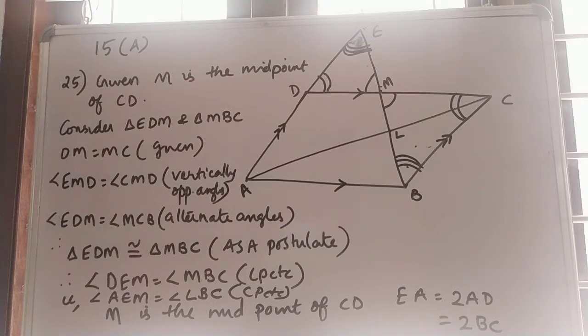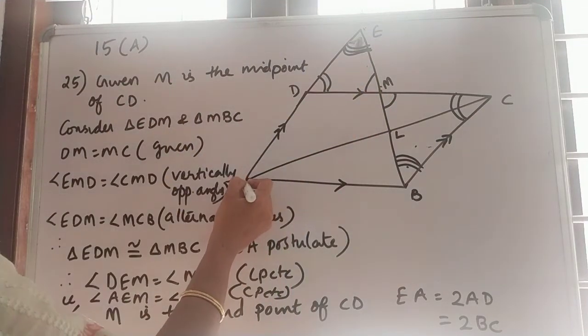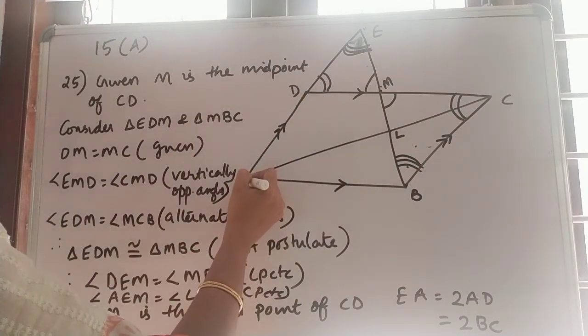Given ABCD is a parallelogram. So opposite sides of a parallelogram are equal. So we can write AD is equal to BC. Since M is the midpoint of CD, and CD is parallel to AB, EA will be equal to 2 times AD.